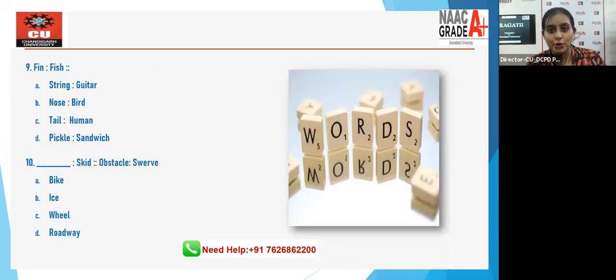Fin is to fish. Which pair links to this very question? Is it A? Is it B? Is it C? Is it D? 30 seconds start now. Come on, let's see your answer in the chat box. If fin is to fish, is it A? Is it B? Is it C? Is it D? String is to guitar, nose is to bird, tail is to human, pickle is to sandwich. Which one do you think is right? Come on, let's see the answers in the chat box.